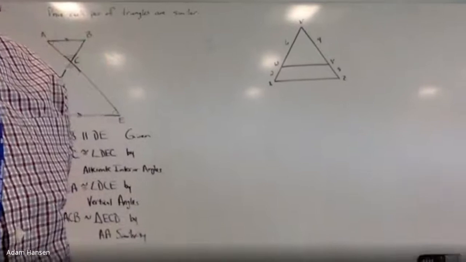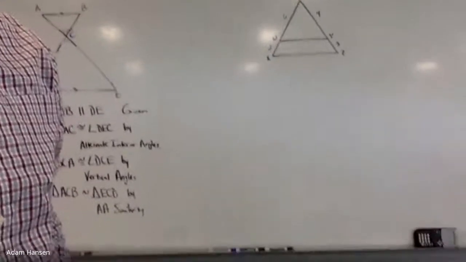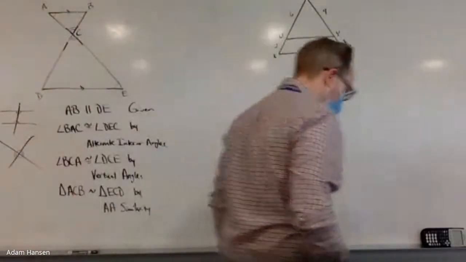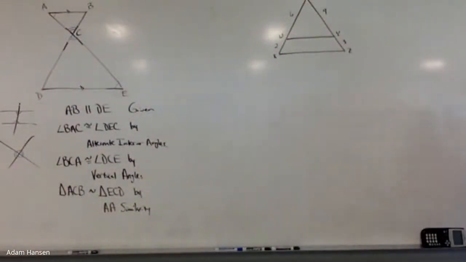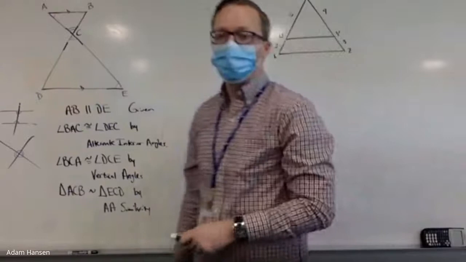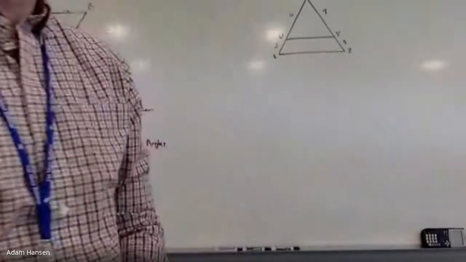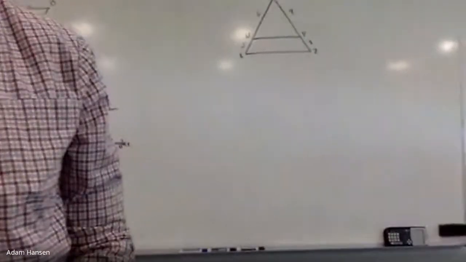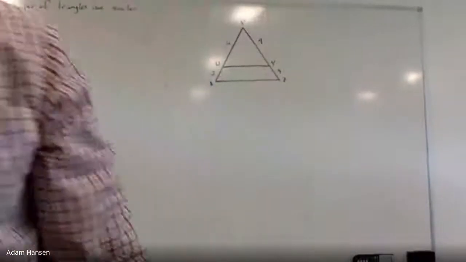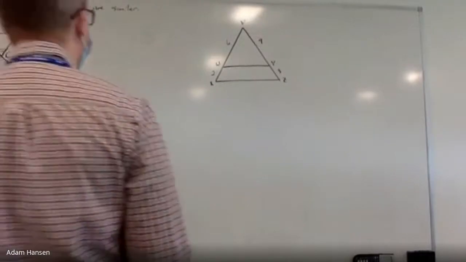Down below here. In line 2, we proved alternate interior angles gave us the first pair. In the next line after that, we showed the two vertical angles were the same. So by angle-angle, those two triangles are similar. Did the first one. We've shown that those two triangles are the same. How about the next one?